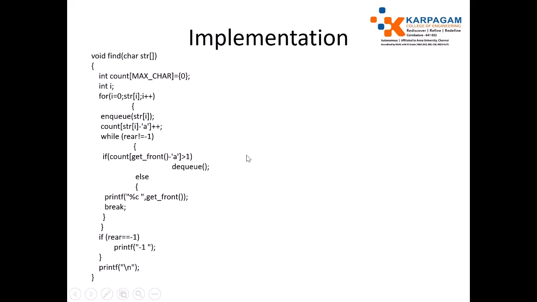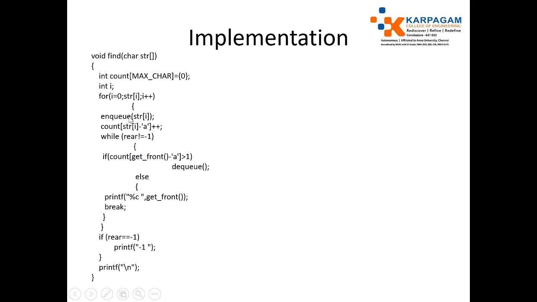This is the logic we have discussed already. Just make counter x to 0 and read each and every character in the array using the for loop. When you read the character, immediately enqueue it and increment the count array by 1. Here I am making count of str of i minus a plus plus.